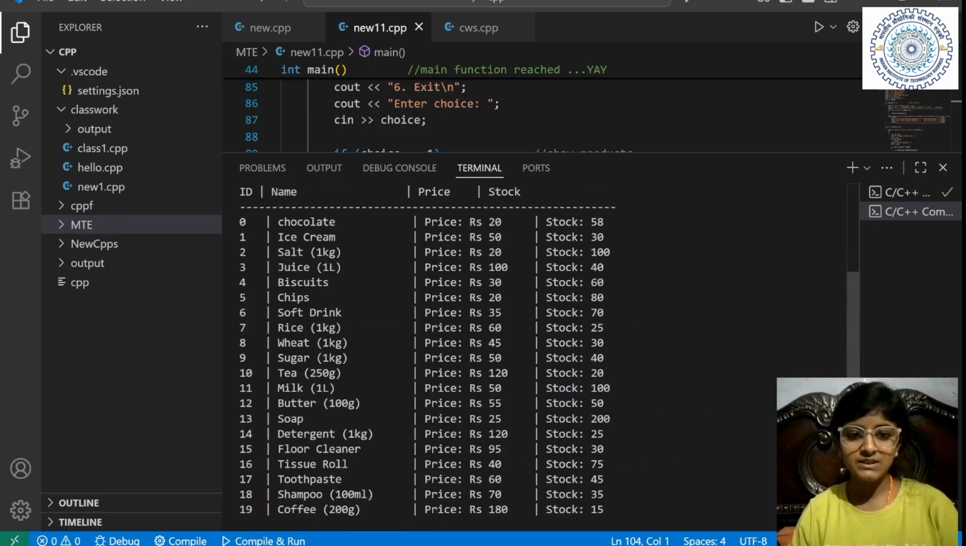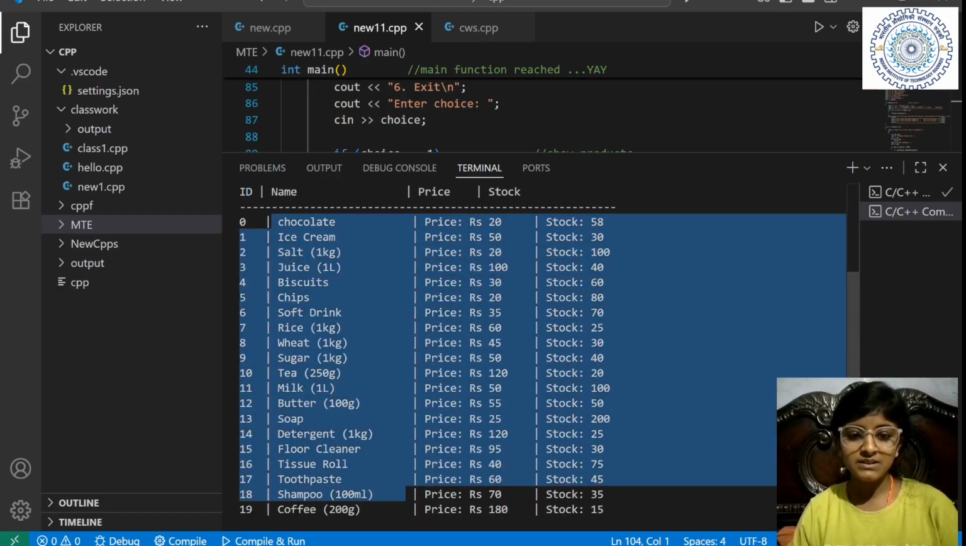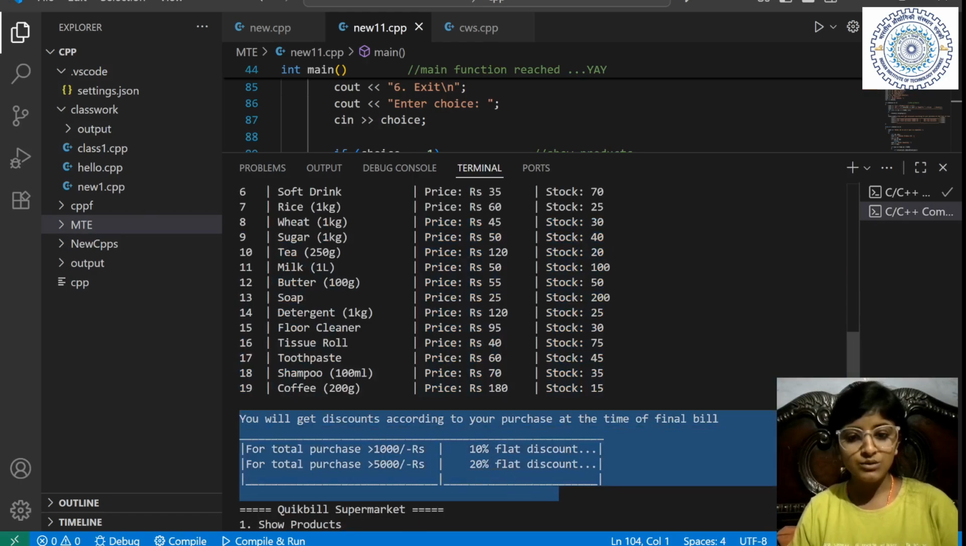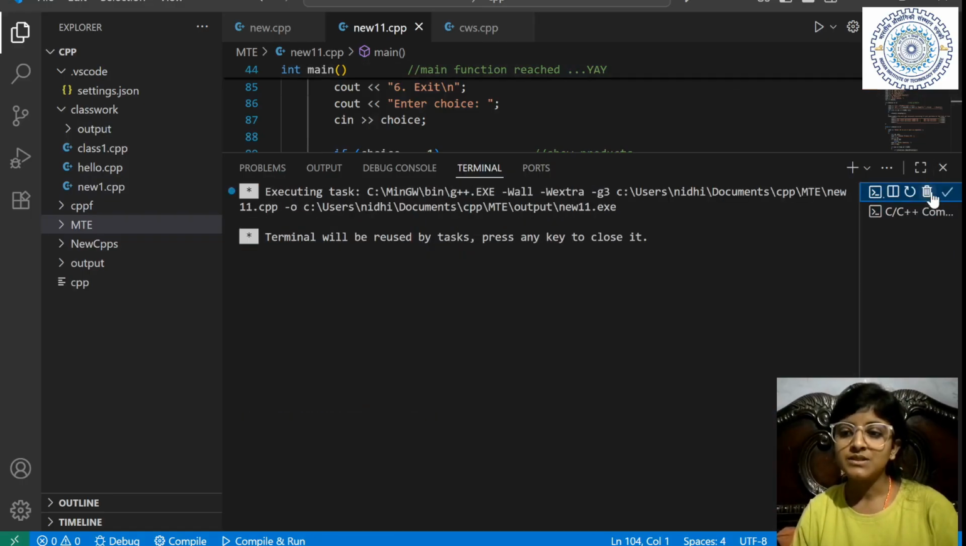Okay, so these are my products: ID, name, price, and the things are here, with their stocks. The discount offers are also printed. And we have made a loop so that if the choice is not 6, it will repeat. So the choice is not 6, and it has printed the same things again. What do you want to do? Now see the loop.